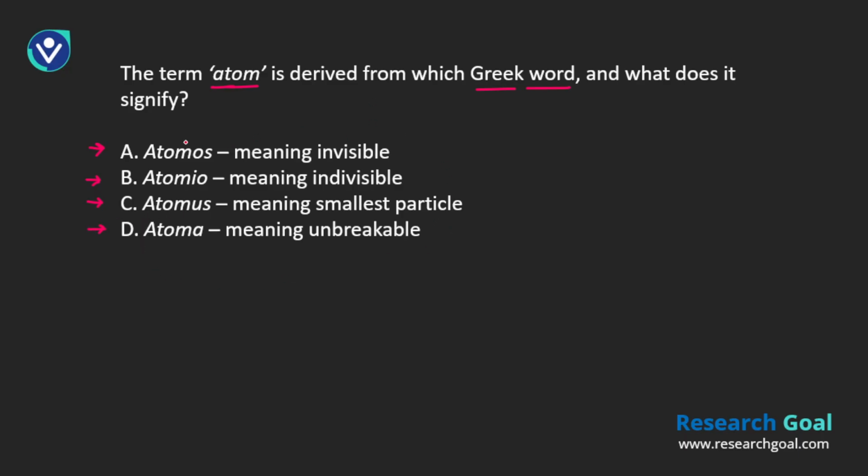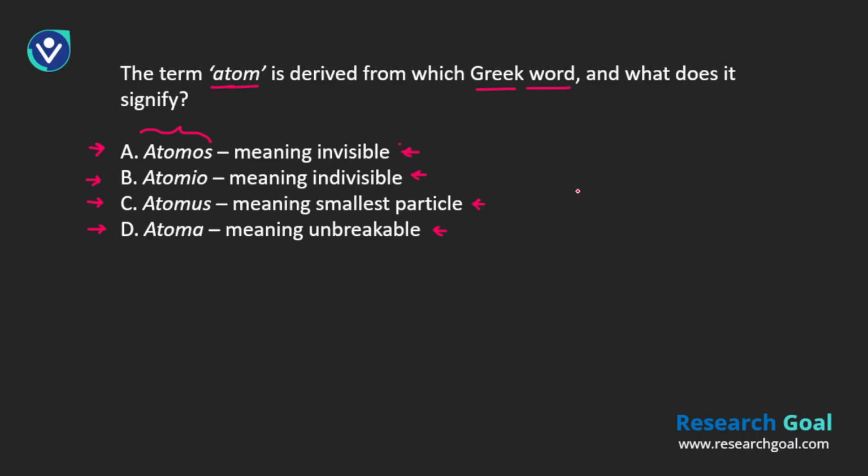If you're not able to identify that particular word from the series of words, maybe sometimes you forget these Greek words, but I'm sure you remember the meaning of that particular word. Here we have a couple of options: invisible, indivisible, smallest particle, and unbreakable. So all these options we have.